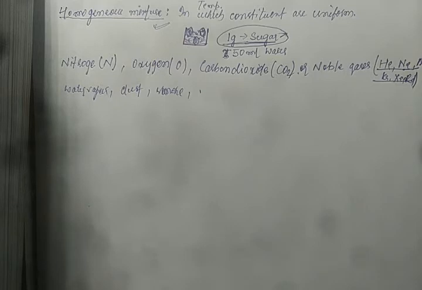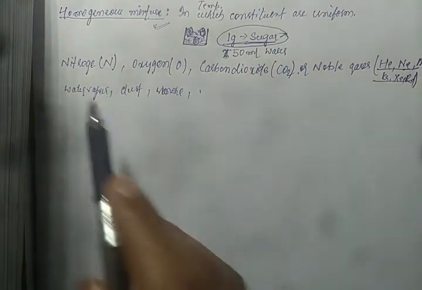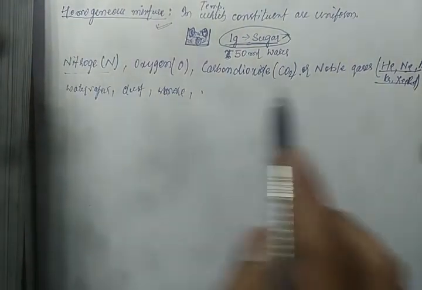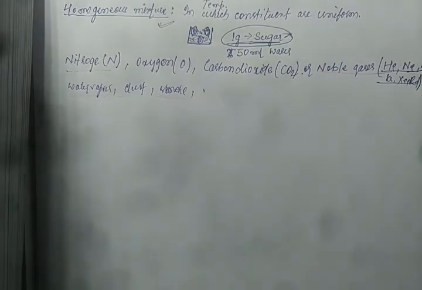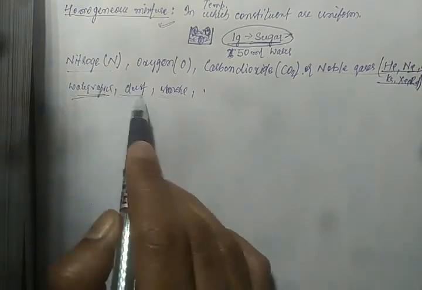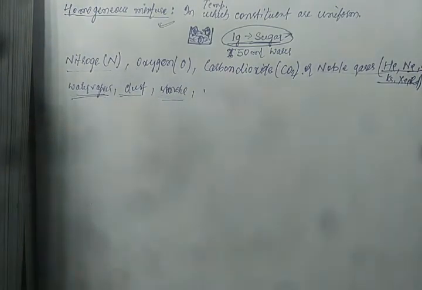All of you pay attention here. Whatever the amount of constituents, like water vapor, dust, smoke, or other pollutants, it will vary from region to region or time to time. Okay, we can take an example here.